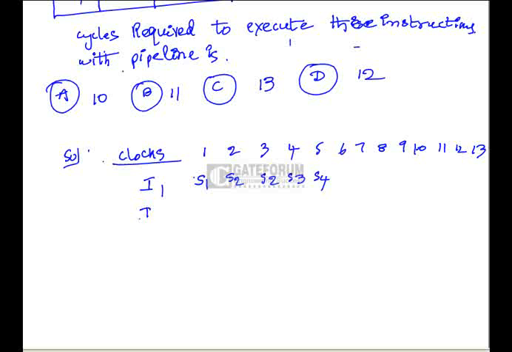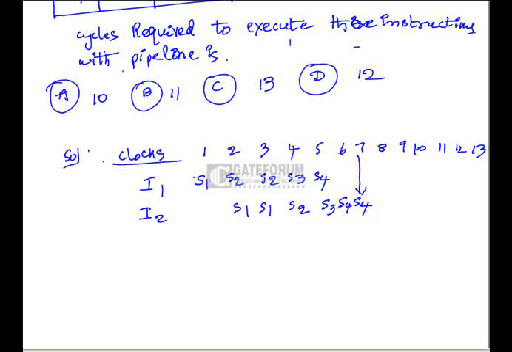In parallel in a pipeline, instruction 2 is also started. We should not execute the same segment at a time in a single clock. We have to go for the next. So S1 requires 2 clock cycles, S1 and S1, and S2 requires 1 cycle, S3 requires 1 cycle, S4 requires 2 cycles. So by the 7th clock pulse, we have finished the second instruction.